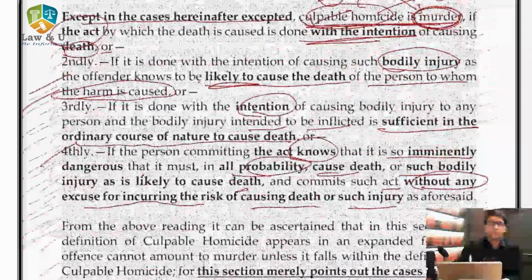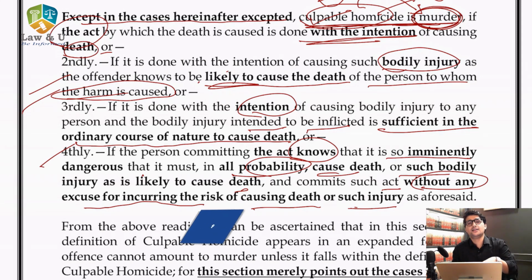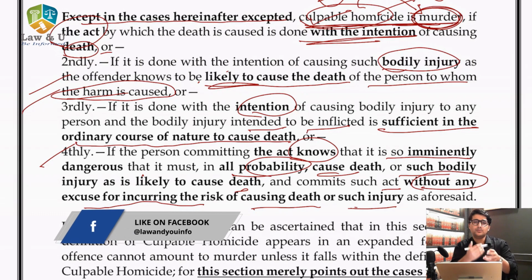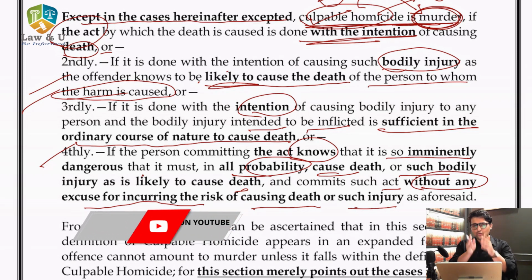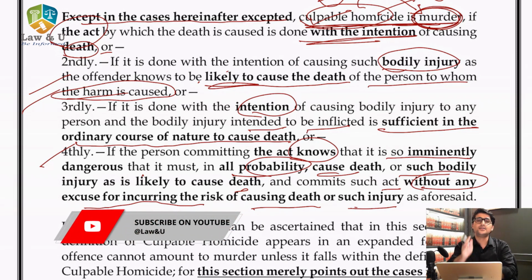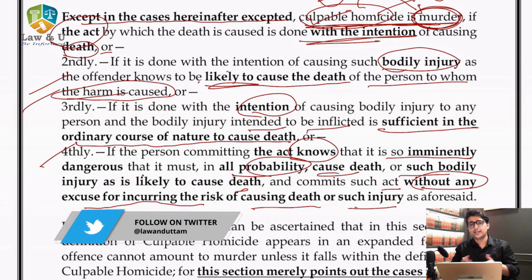So अगर हम ये definition पढ़ते हैं, it is nothing but an expanded definition of culpable homicide. Culpable homicide में additional ingredients डाल दिए गए so that you can filter culpable homicide from murder. This is where the distinction lies. Though we will have another video on distinction, this is what the main distinction is. आप किसी की death cause करते हैं and it is likely he may die, it is culpable homicide. But आप किसी की death cause करते हैं and you know surely that that person is going to die, then it is murder. This is the entire distinction between culpable homicide and murder, and it can be seen from the probability of the death being caused.